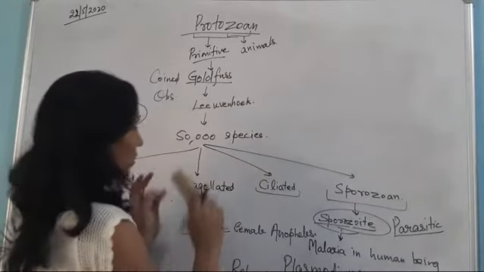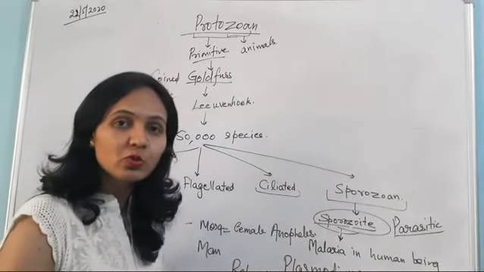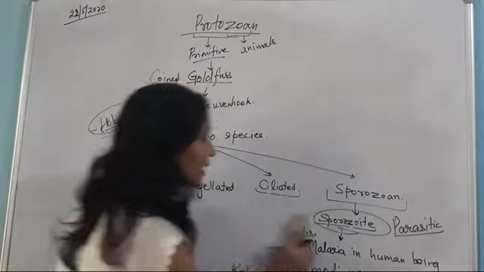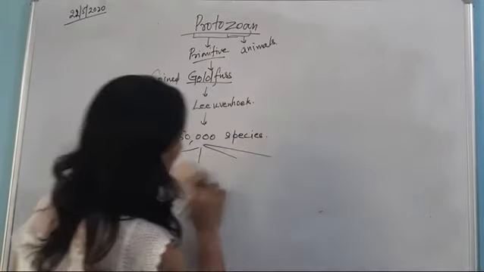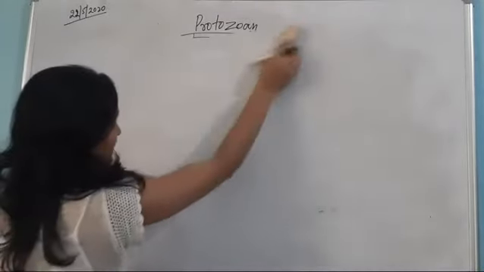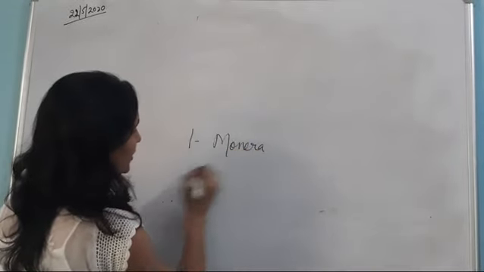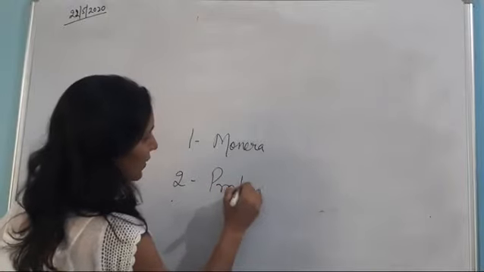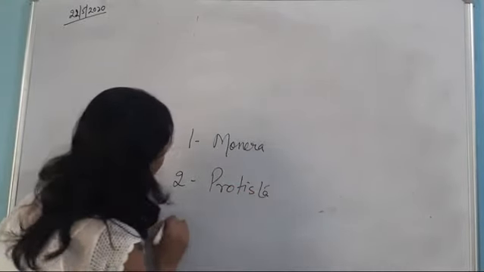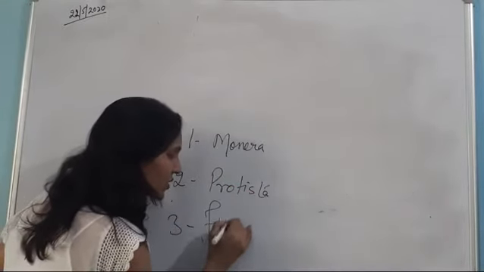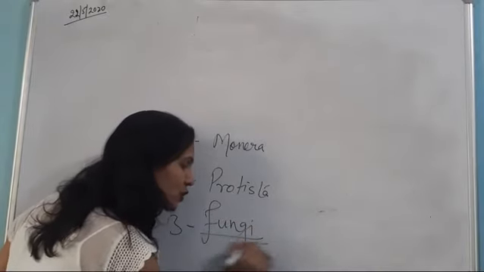So that's all. We have discussed various forms of the protozoan, and how many kingdoms have we completed, beta? We have completed 2 kingdoms. The first one was Monera and the second one was Protista, which we have completed just now, and the third one which we're going to start is fungi, right?